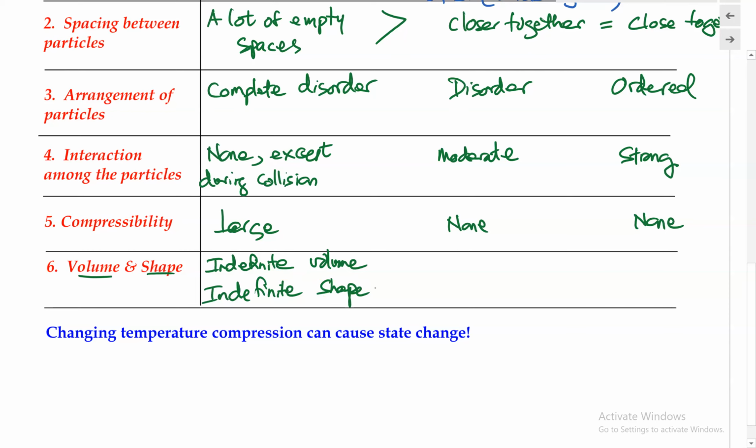Versus in the liquid, a liquid has definite volume but indefinite shape. The volume of a liquid would always be the same. But if we were to put it in a cup, it will adopt the shape of the cup. Versus if we put this in a beaker, it will adopt the shape of the beaker. So therefore, indefinite shape. But the volume should always be the same.